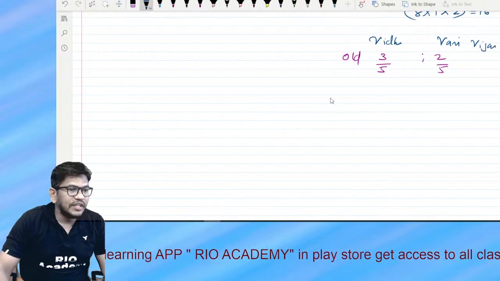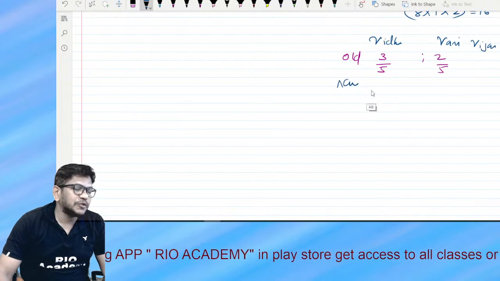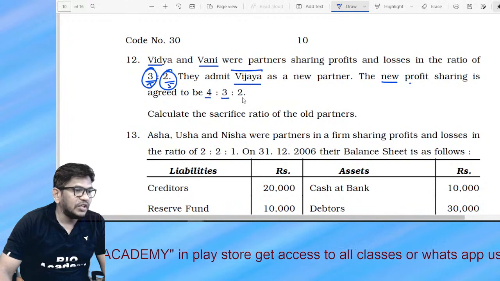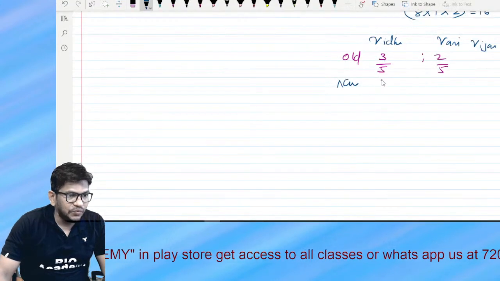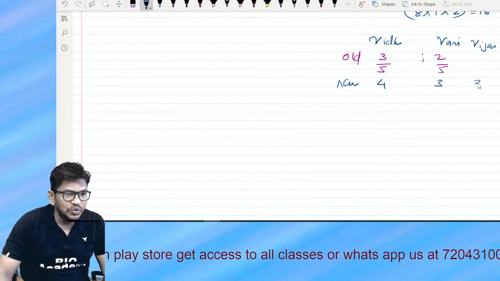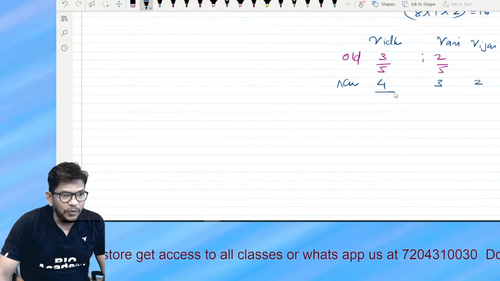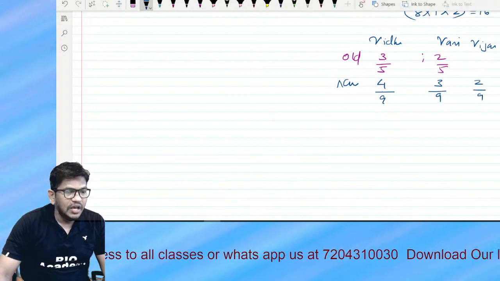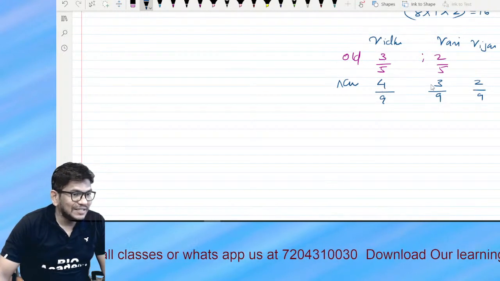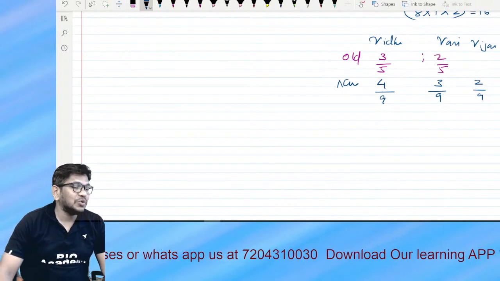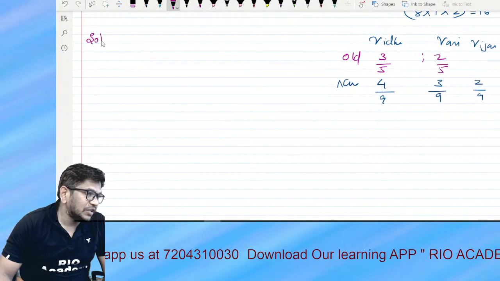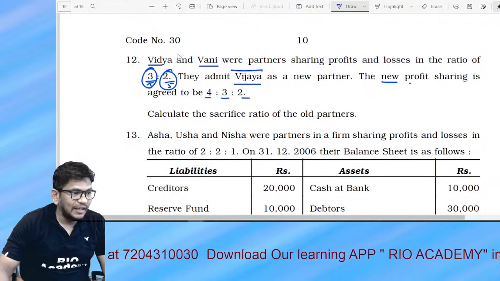Now they need to give the new profit sharing ratio. My dear student, what is the new profit sharing ratio? 4:3:2. Look at that. That means 4/9, 3/9, 2/9. How come, sir? Here it is: 4 plus 3 is 7, 7 plus 2 is 9. So tell me, what is the solution for this? You know that, but you need to practice more.